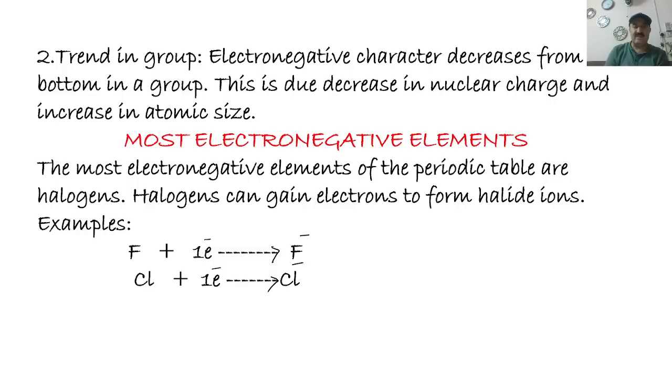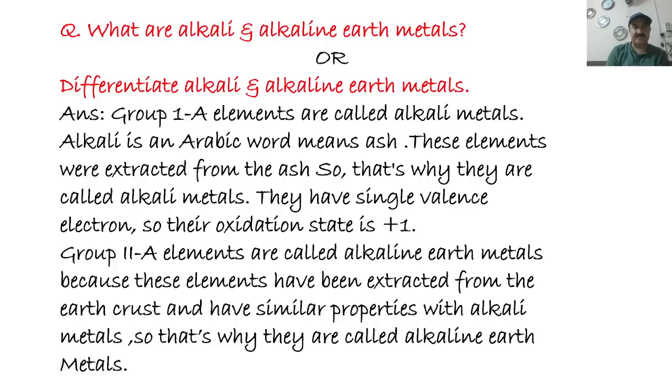Name some most electronegative elements. The most electronegative elements of the periodic table are halogens. Halogens can gain electrons to form halide ions. For example, fluorine plus 1 electron forms the fluoride ion, F minus. Chlorine will gain 1 electron, so it will form the chloride ion.